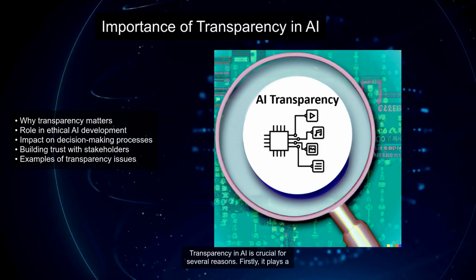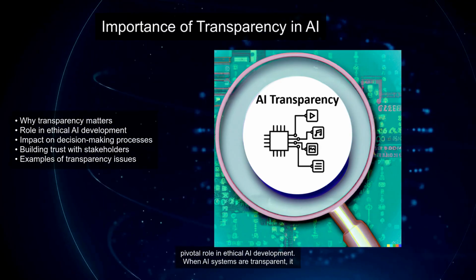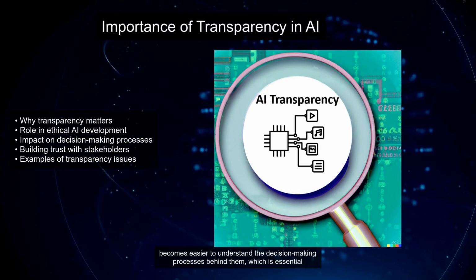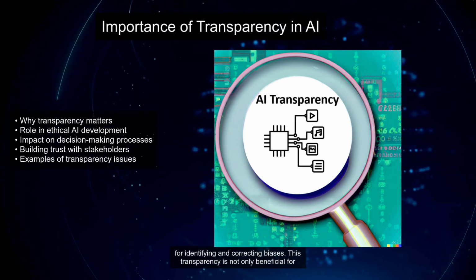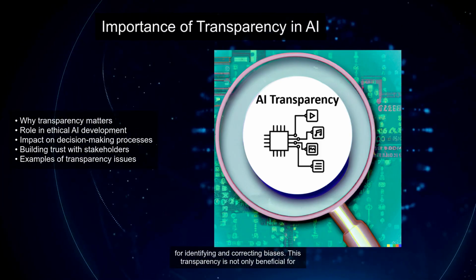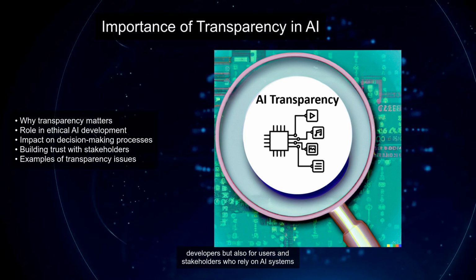Transparency in AI is crucial for several reasons. Firstly, it plays a pivotal role in ethical AI development. When AI systems are transparent, it becomes easier to understand the decision-making processes behind them, which is essential for identifying and correcting biases. This transparency is not only beneficial for developers but also for users and stakeholders who rely on AI systems for critical decisions.